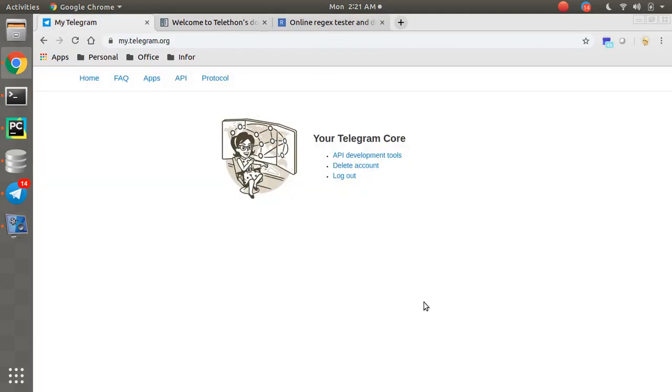Once you install that package, all you need is an API ID and an API hash ID, which you get from the API development tool. Once you hit this URL, you need to log in first, and once you log in you get to this page, and if I click on this, you will be able to see my API IDs, which I'm not going to share with you. Please click on this and you'll be redirected to a form, which is an application creating form. The API ID and hash ID are free. You just have to fill in the form, giving an application name and the number, and once you're done, you save it, and you can simply copy the API ID and hash ID and use them.